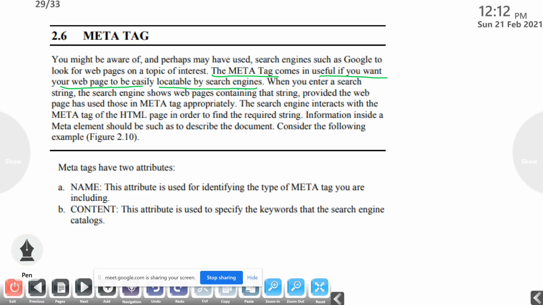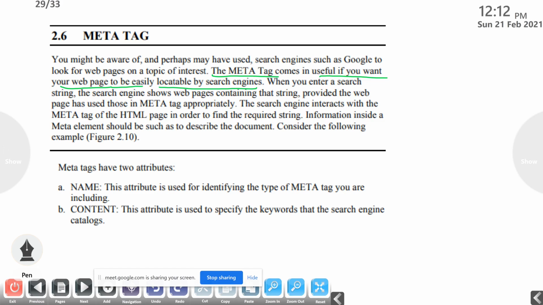So for locating by search engines, our web page should be locatable, and we should use the meta tag. When you enter a search string, the search engine shows web pages containing that string, provided the web page has used those in the meta tag appropriately. So the search engine interacts with the meta tag of the HTML page in order to find the required string.